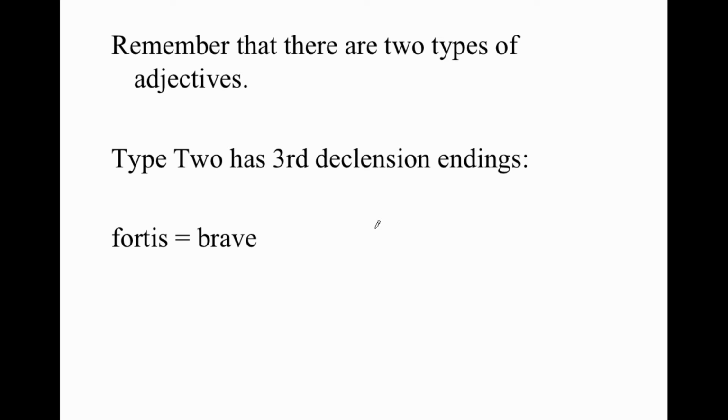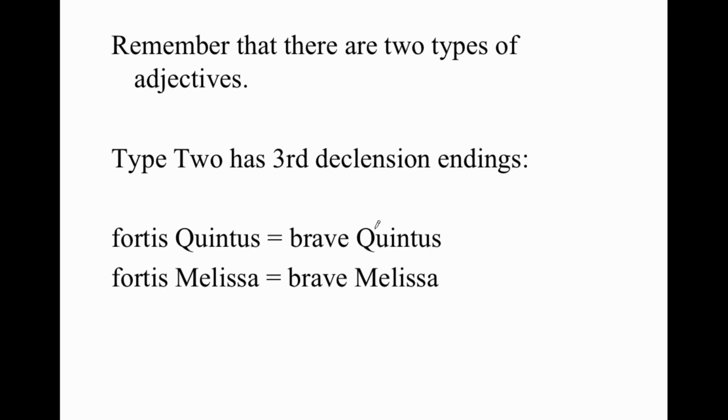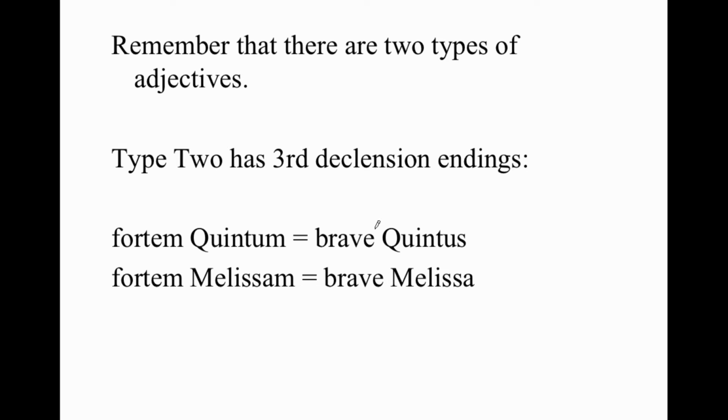Type 2 adjectives have third declension endings. The example we've already seen, fortis, means brave. It just so happens that this adjective has the same forms for both masculine and feminine. And so fortis Quintus, brave Quintus, also fortis Melissa, brave Melissa. In the accusative, same thing, fortem Quintum, fortem Melissam.